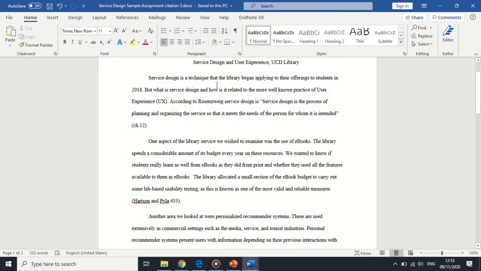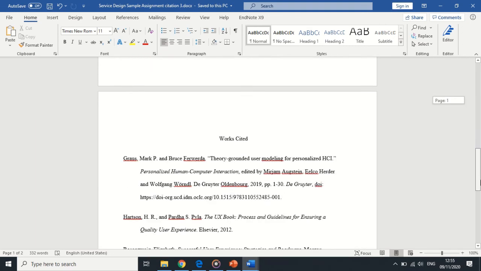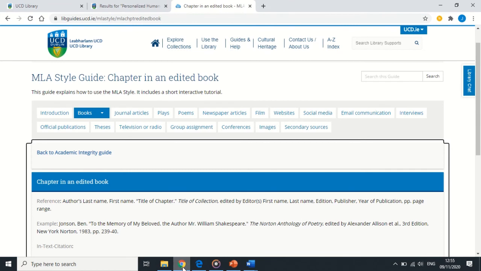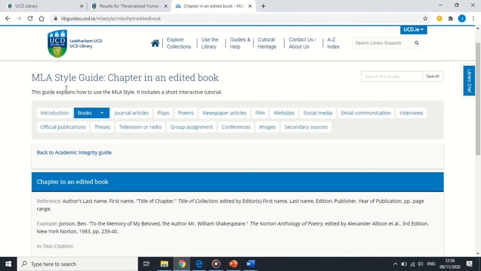Now I have my piece here, and I have the 3 in-text citations, and on a separate page at the bottom I have my works cited section and the full references for those in-text citations. If you need to find out how to format any kind of reference, you can use the MLA Style Guide from the library and just use these tabs here to select the type of thing that you are looking for.